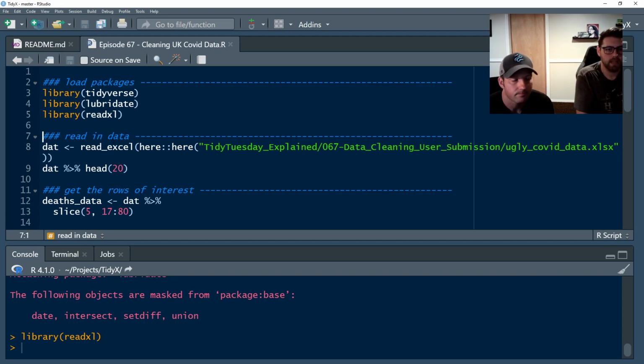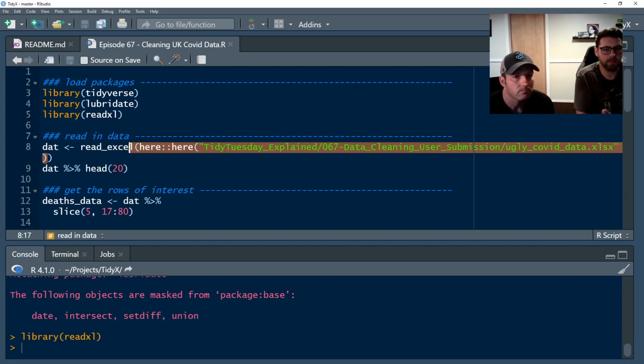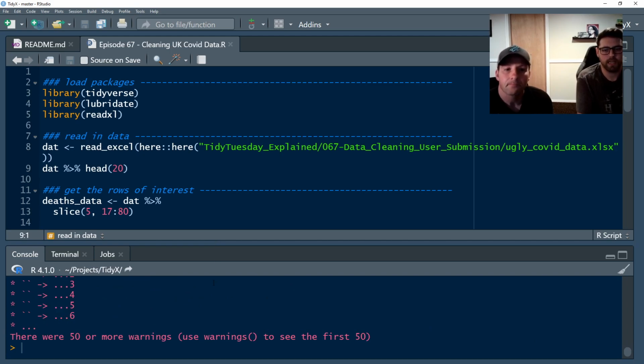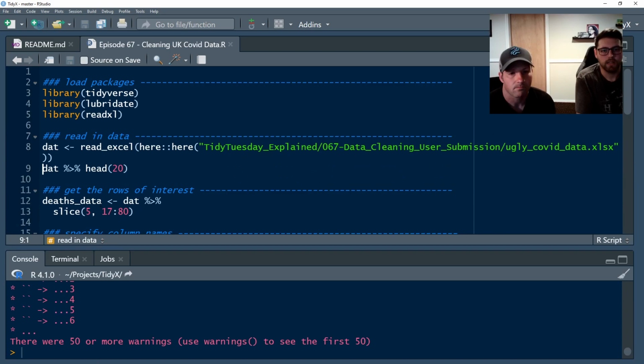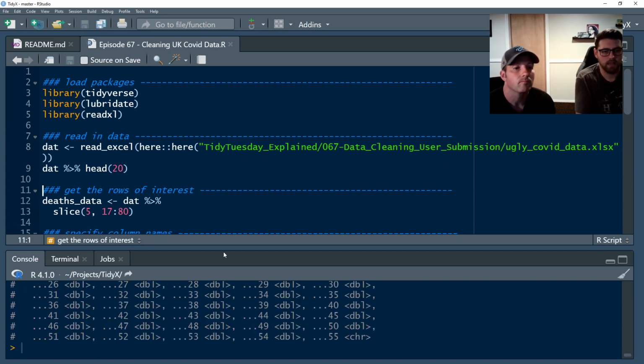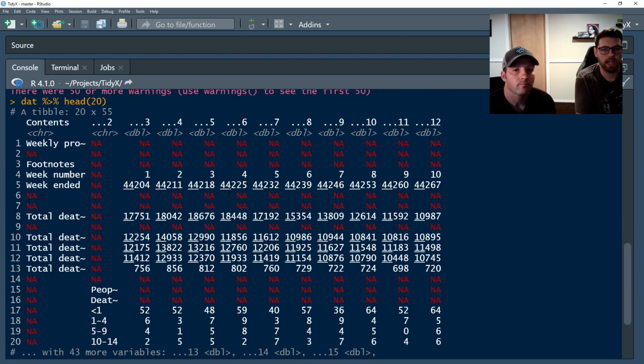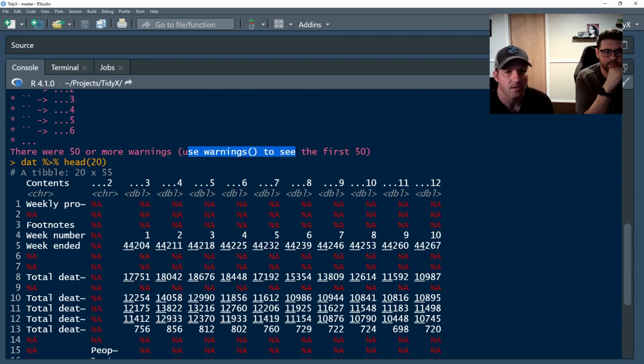Next, we're going to load in the actual data from the Excel file all at once, and then we're going to manually parse it later. We're going to use the read_excel function. This path here is to the actual file inside of our repository, and we're going to save it as dat. Let's take a quick head. There's a bunch of warnings here. Let's run ahead and look at what we've got. And yikes, there's a lot of NAs. The warnings were about the columns not having names.